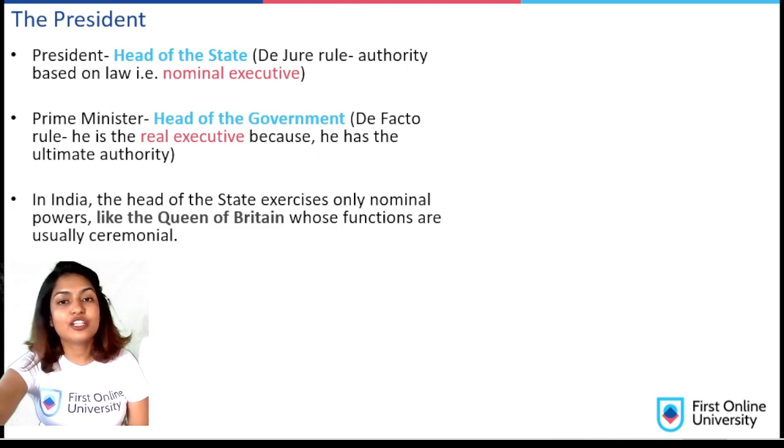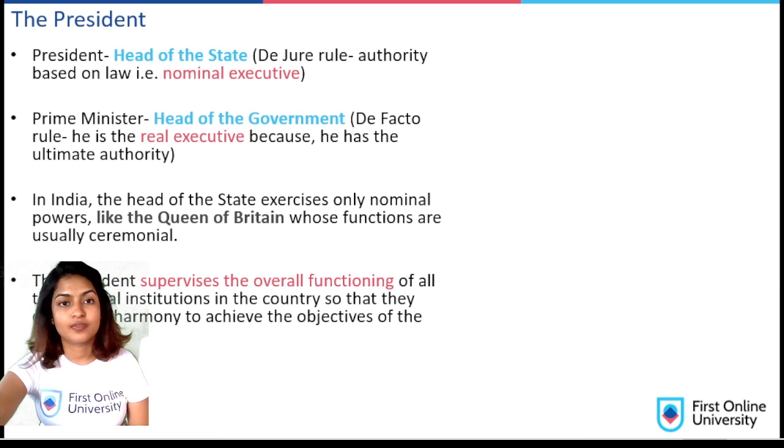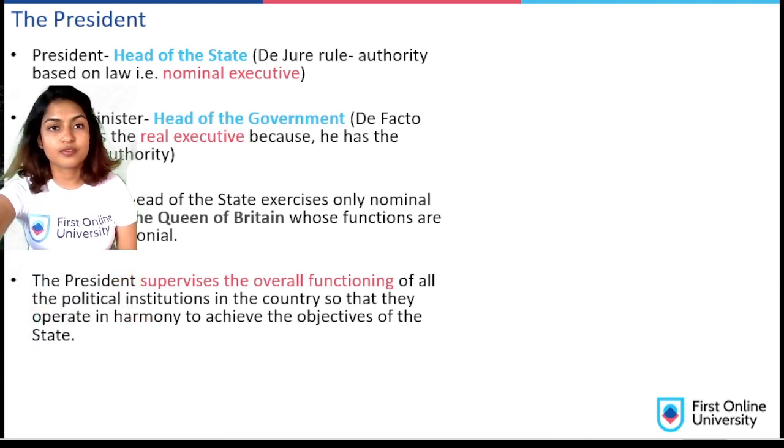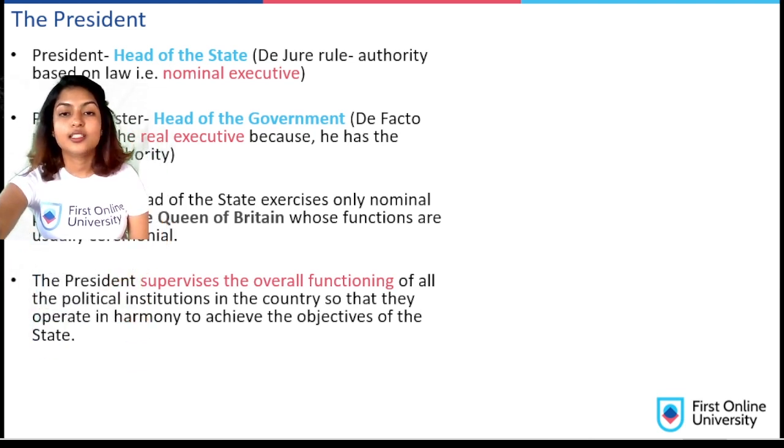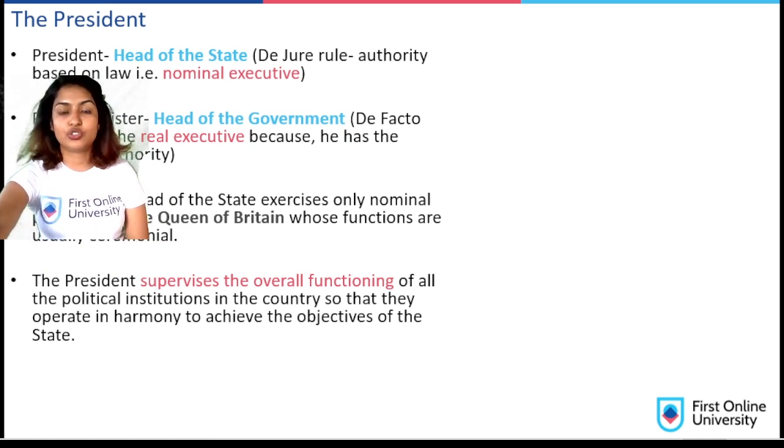In India, the head of the state exercises only nominal powers, like the Queen of Britain, whose functions are usually ceremonial. The president supervises the overall functioning of all the political institutions in the country so that they operate in harmony to achieve the objectives of the state.